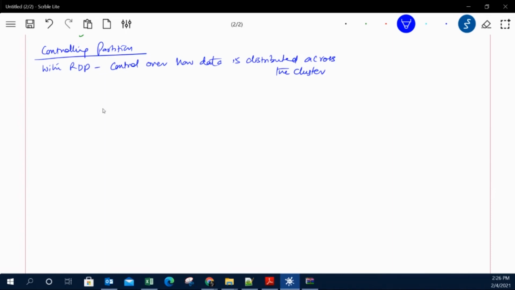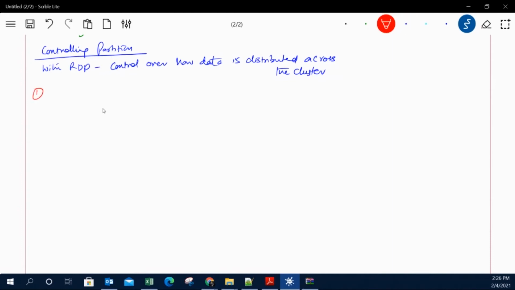We can create a number of partitions, and we can also decide which partition our data goes on with the help of a custom partitioner. Now, I'm not talking about partitioning itself, but about a few functions for controlling the partitions, how we can increase and decrease them.